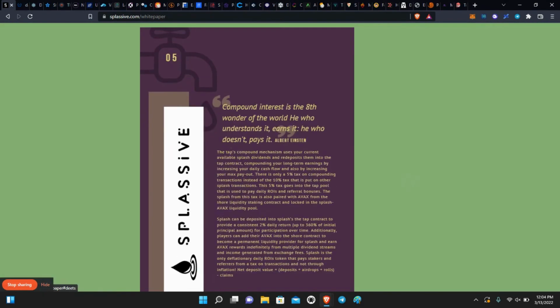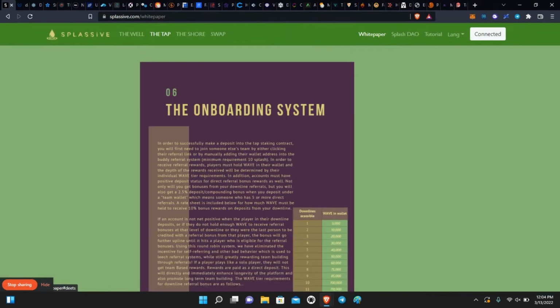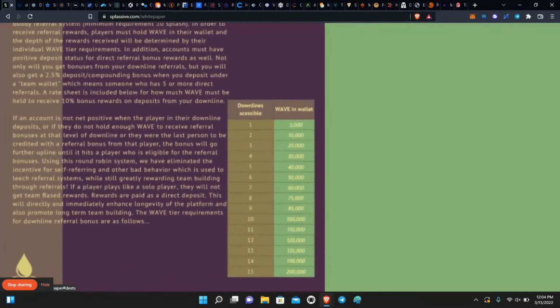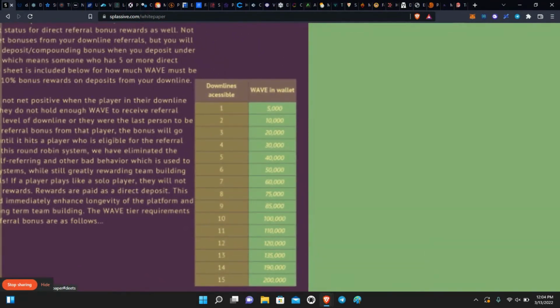Now, like I stated, we had to have the BREP tokens in Drip. As you can see there, these are the Wave tokens. For you to be able to receive your referral bonuses in the Splash network, to go down one downline, you need 5,000, 10,000, 20,000, and so on in wave tokens. Now, the thing is with the wave tokens, they're really cheap. They're like 0.003 each, so you can get 10,000 tokens for like $20.